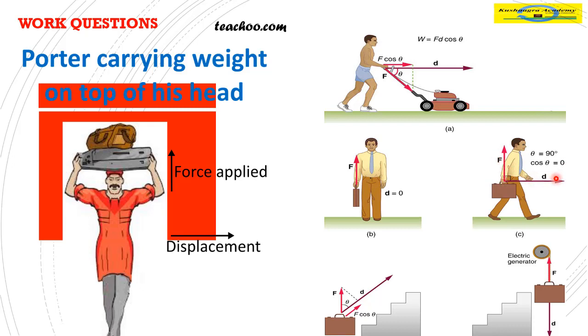This is what we are carrying in our hand. To support this luggage, this suitcase, the force is applied in the upward direction and the motion of the suitcase is horizontal. So the angle is 90 degrees and cos 90 degrees is 0. Hence the work done in moving the suitcase by the person is 0. This is also F cos theta and so on.